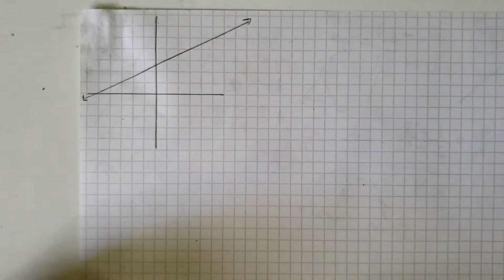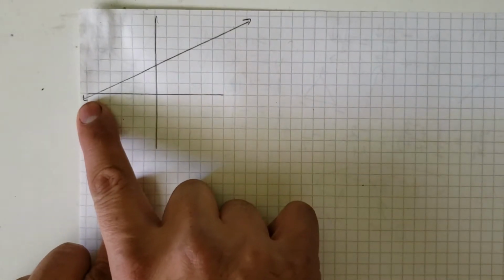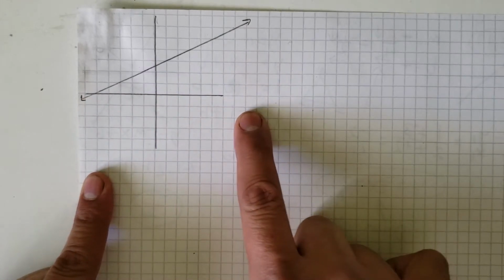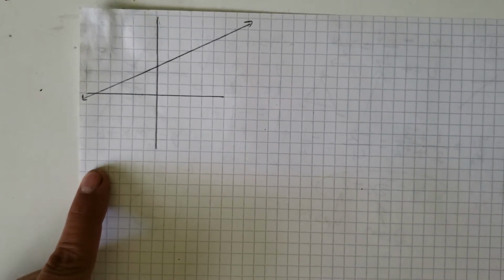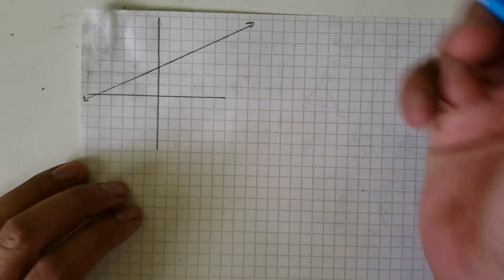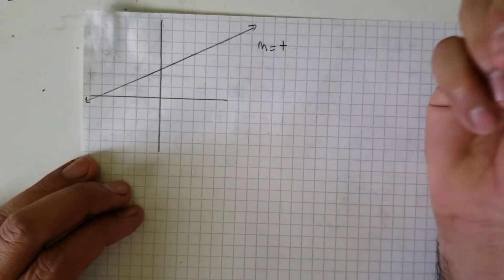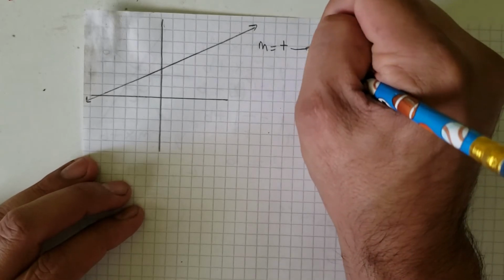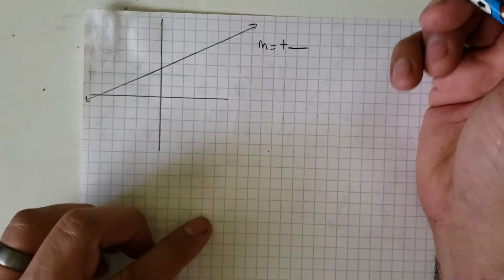It's fine. And just by looking at it, remember, when you read a graph, you have to read it just like a book, from left to right. If we look at it from left to right, we can tell already that this graph is going up. So I already know that my m is going to be a positive number. So I'm just going to put m equals plus. And again, you want your slope to be a fraction, so I'm going to put a fraction bar right there. I'm not going to put anything else.